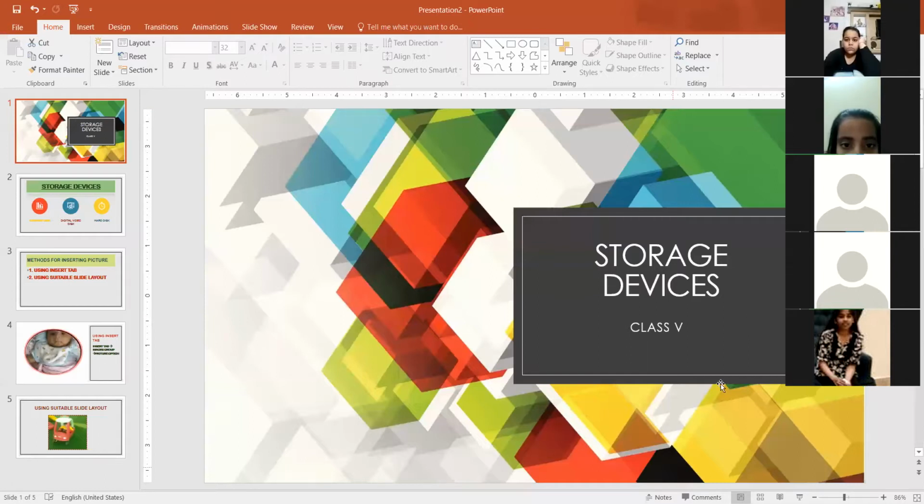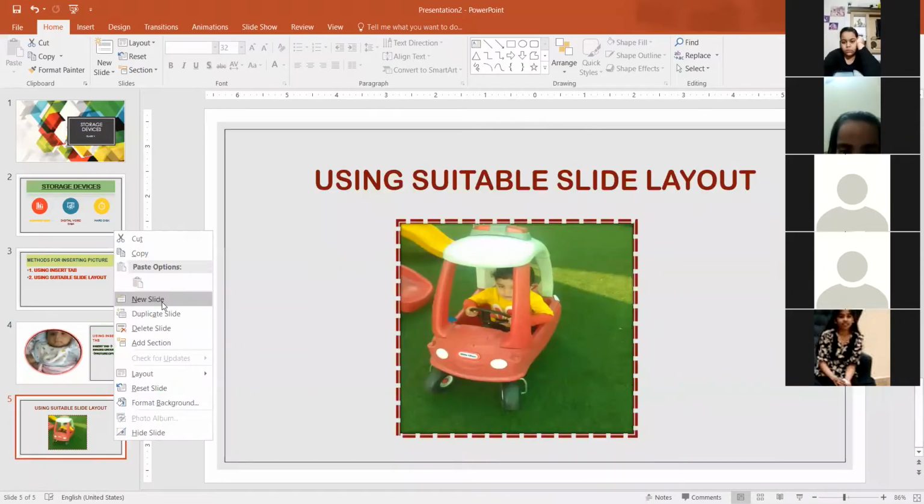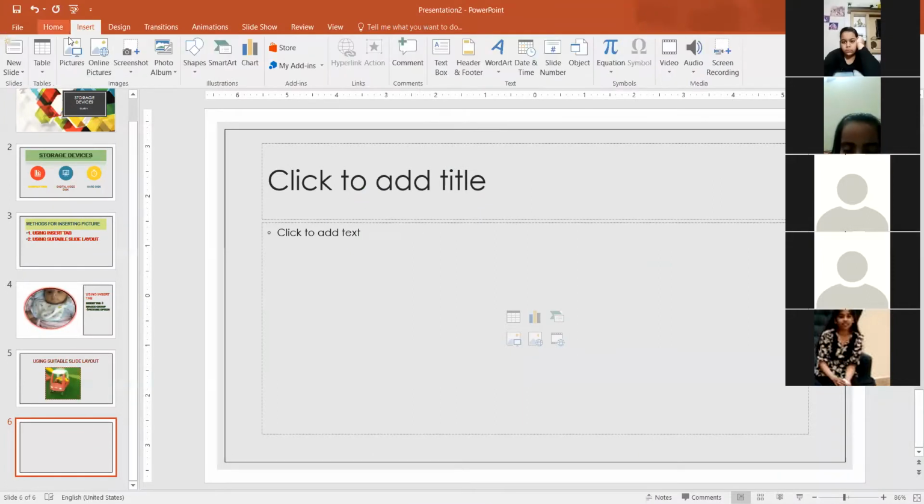Good morning, ma'am. Ma'am, the fourth slide that you showed, please show it once again. What was not clear in the fourth slide? Ma'am, how did you insert the picture in it? From the command. If I'm taking a new slide, look at the method again: insert tab, images group, picture option.